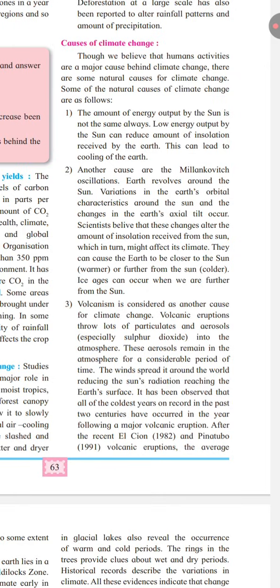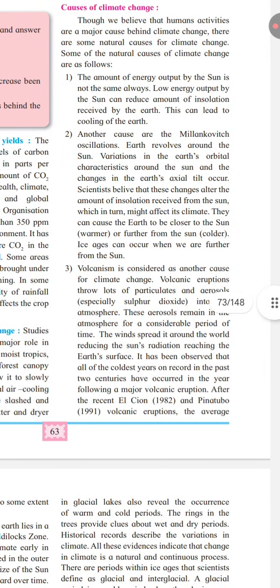These changes can cause the Earth to be closer to the Sun, and it becomes warmer, or further from the Sun, and it becomes colder. So, ice ages can occur when Earth is farther from the Sun.